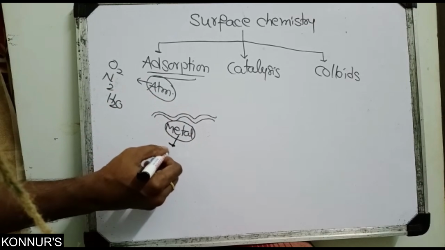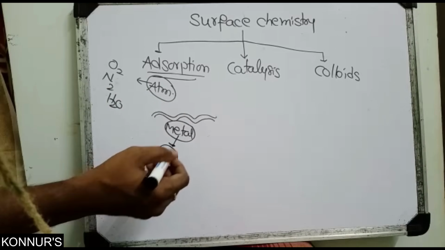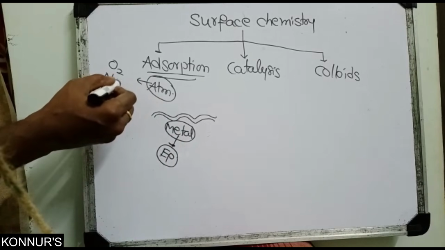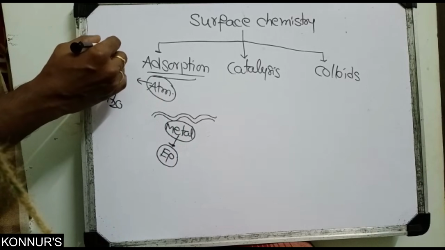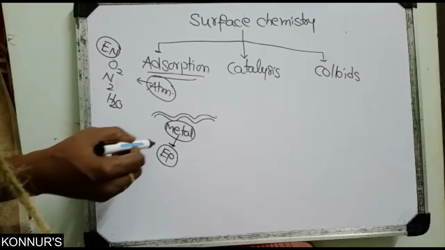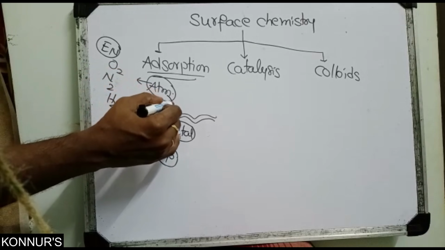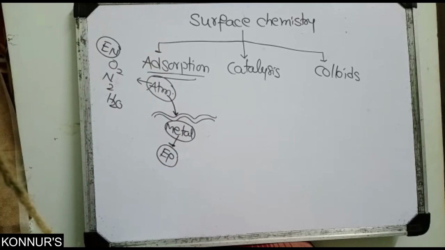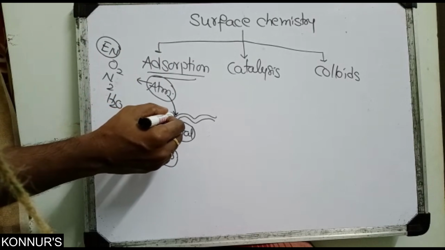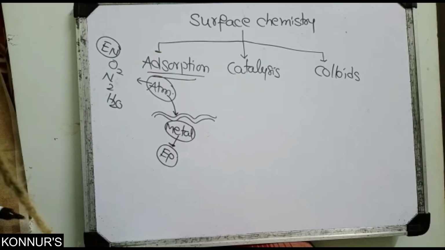Metal has the highest electropositivity. We already discussed the electropositive metal characters. The atmosphere means high electronegativity, the electronegative, oxygen, acidic, non-metal characters. So what happens is the electropositive metal easily attracts the highly electronegative atmospheric gases on the surface only. That is called the adsorption phenomenon.